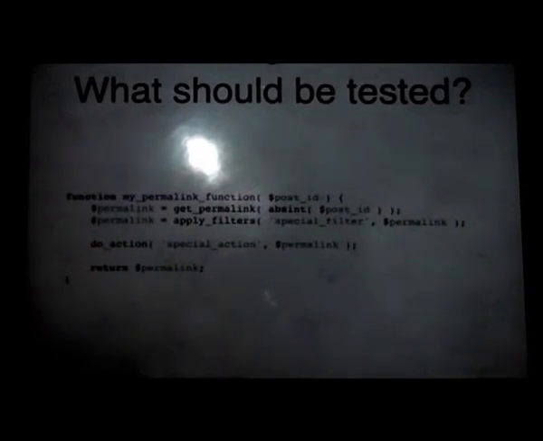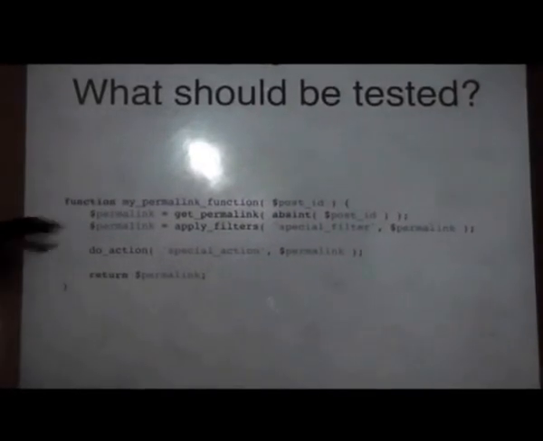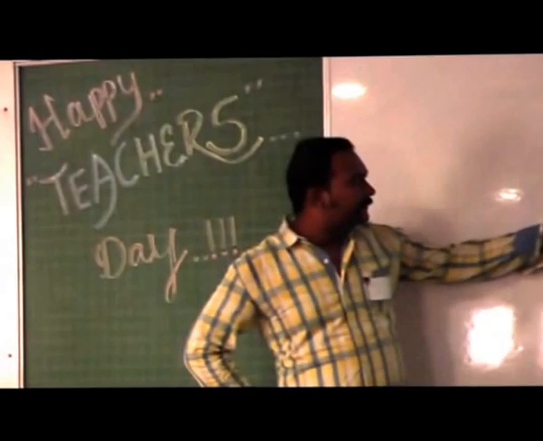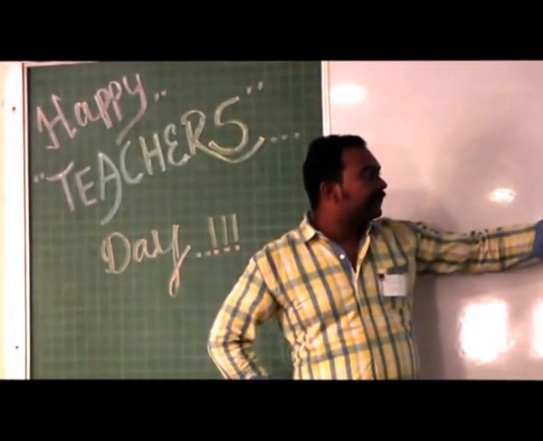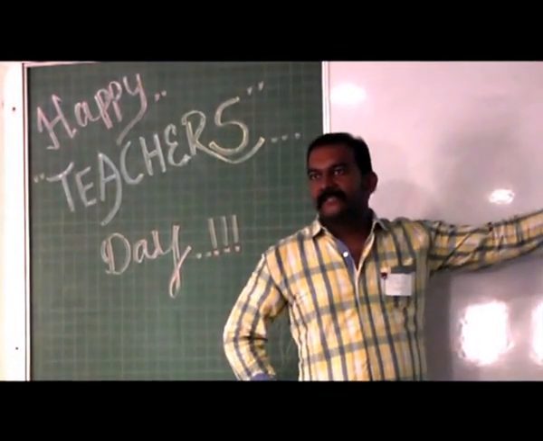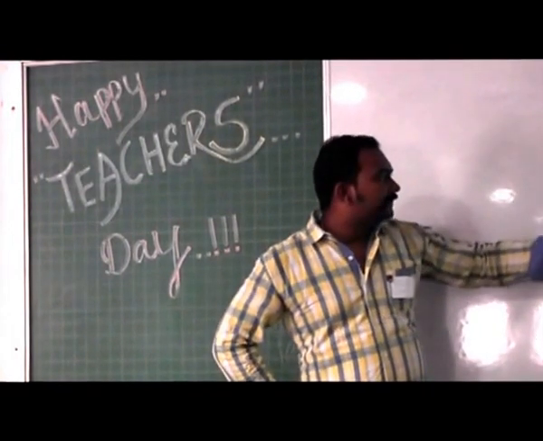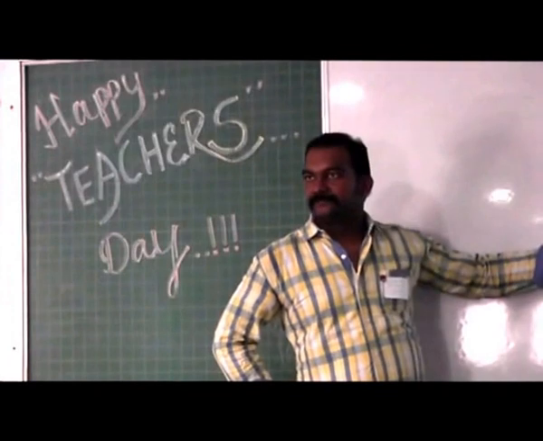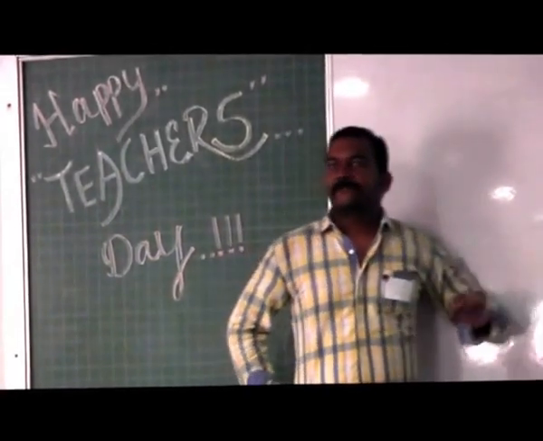So this is a typical function which you will have in your plugin or theme. Now the question is, what are the things that should be tested in this? What this function is doing is basically taking a post ID and calling the get permalink function. Before that, it converts the post ID to integer by calling the absint function, takes the permalink, applies a filter, does an action and returns it. In this case, what are the things we should test?